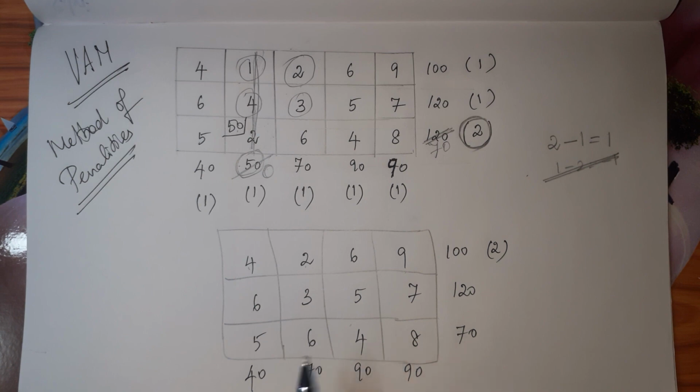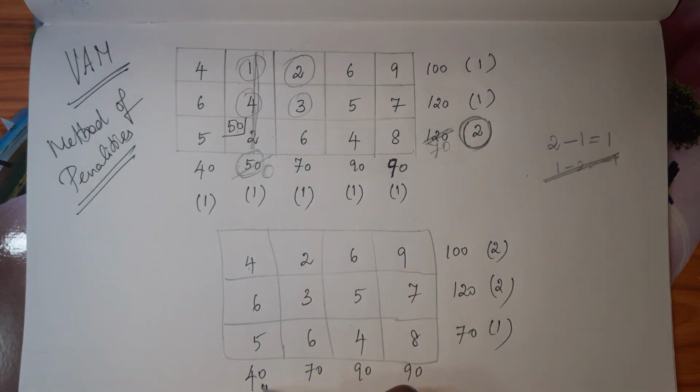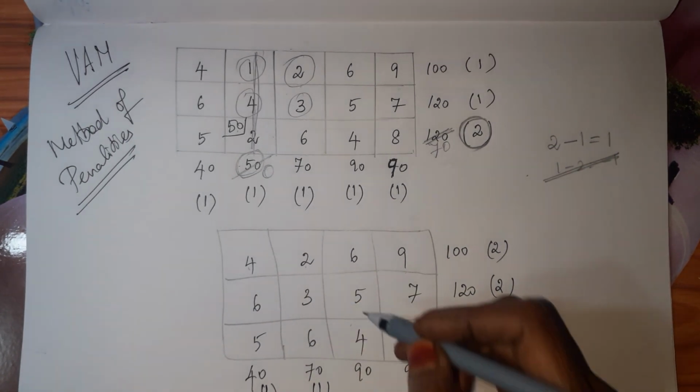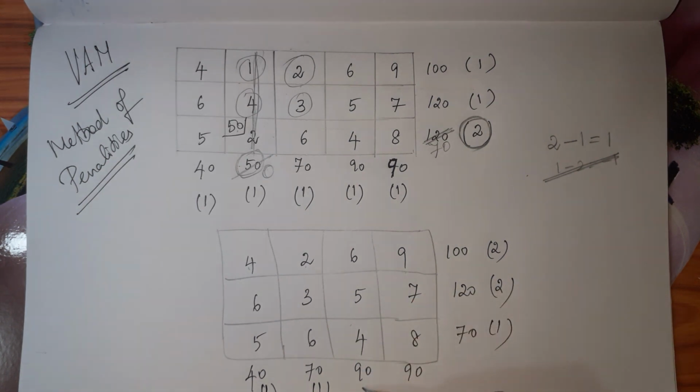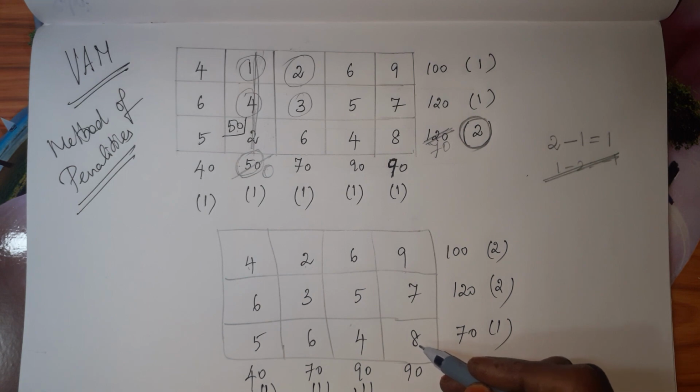And here it is 3 and 5. So 5 minus 3, 2. And here it is 4, 5. So 5 minus 4, 1. And here 4, 5, 1. 2, 3, 3 minus 2, 1. And 5, 4, 5 minus 4, 1. And 7, 8, 8 minus 7, 1.